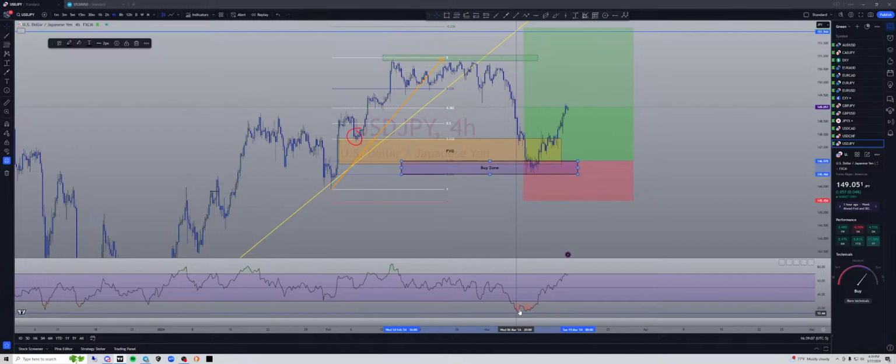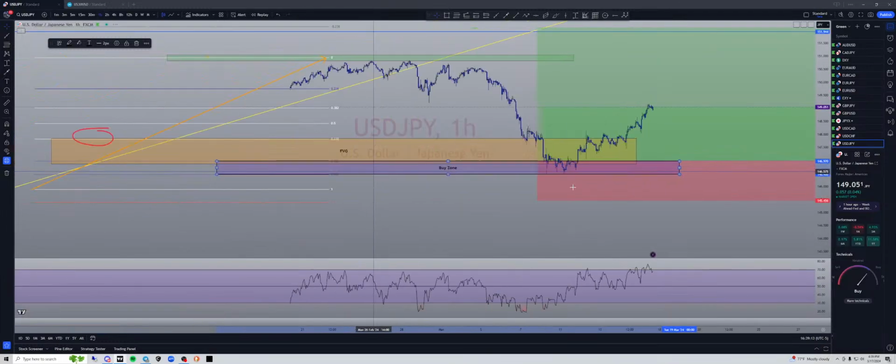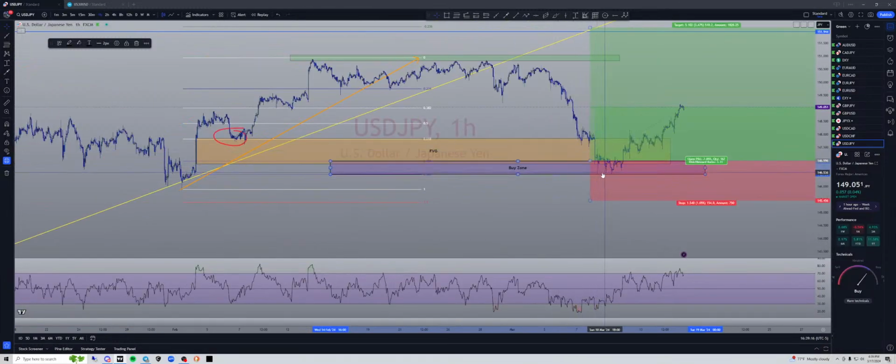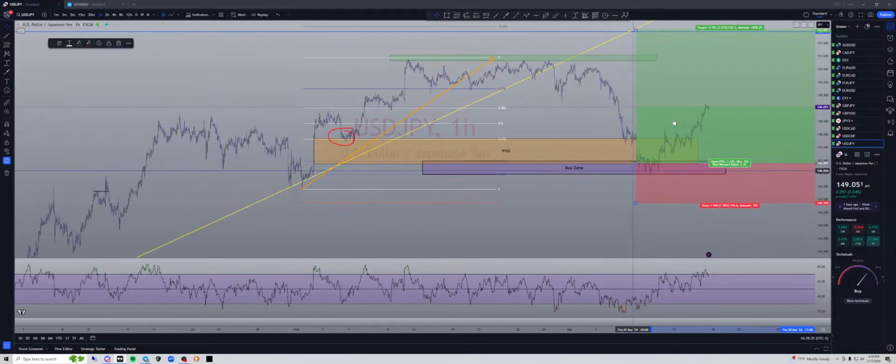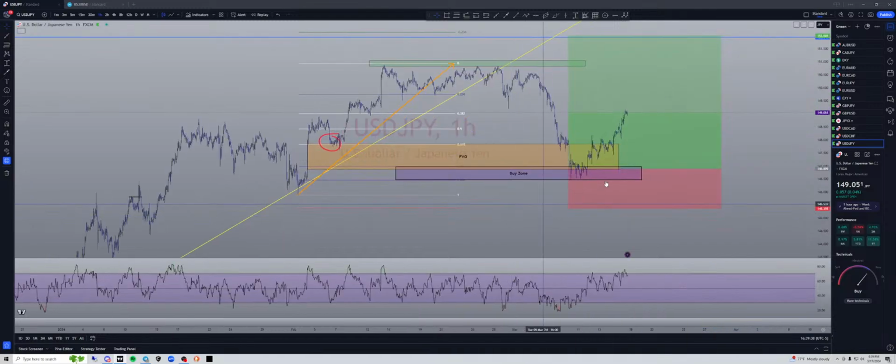The RSI got oversold right in our buy zone. If we come to the smaller time frame, that's a 4-hour, come down to the 1 hour, look at how many times it's bobbing out, it's losing its momentum. And now look, it's divergent: lower, a little bit higher, a little bit higher. I like the third touch, guys. We did 3 times, 1, 2, 3, divergent. You could have entered there. I entered a little bit early, maybe I entered over here, I'm not really sure where. But anyways, I entered and then it took off, and so we're good. We're protected.